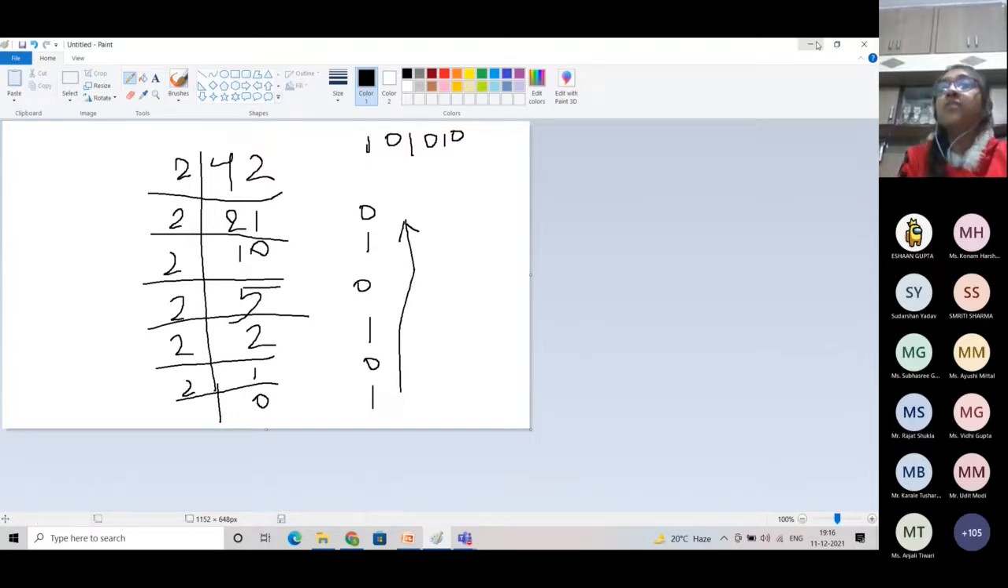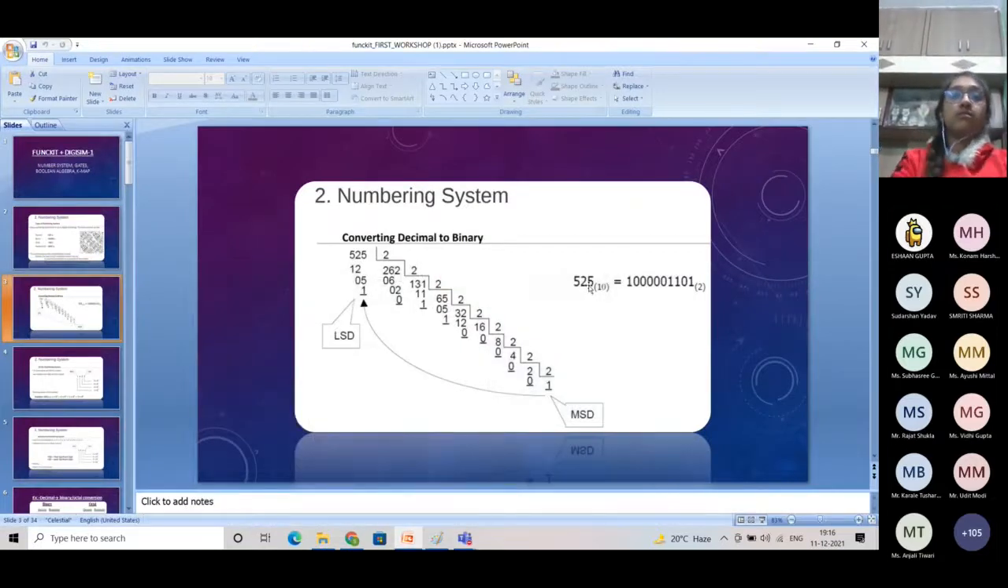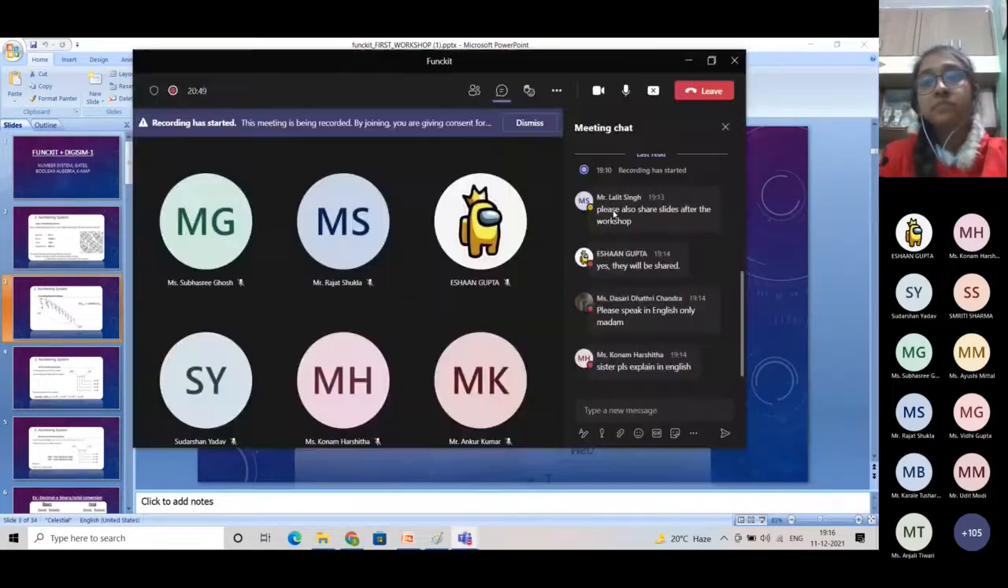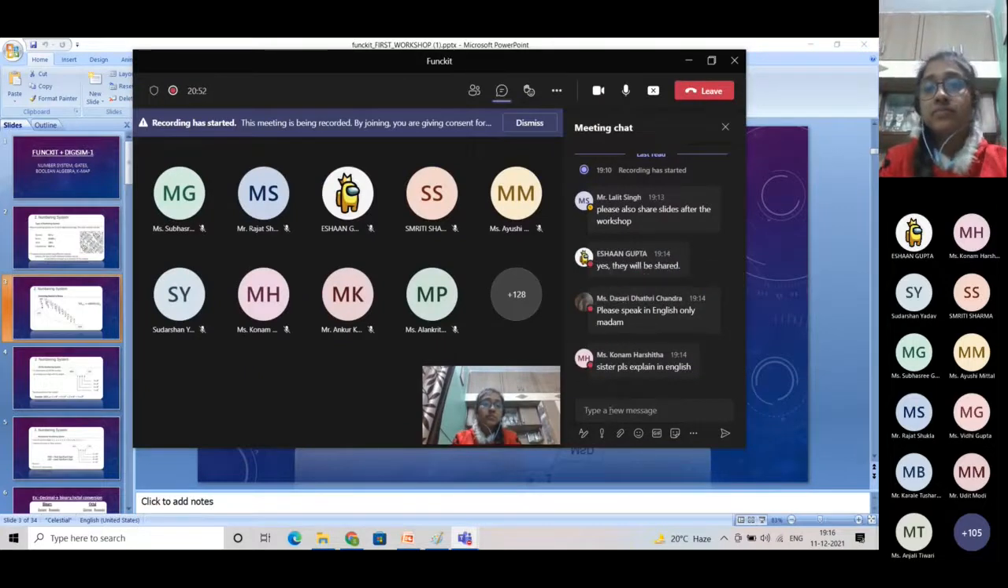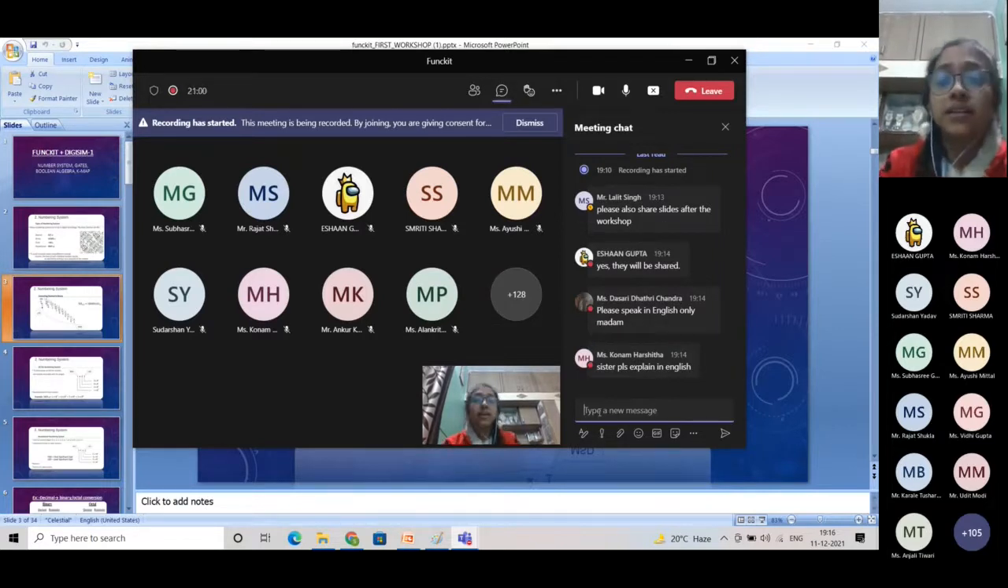Fine. Okay. So if you have understood this, then quickly write the binary representation of 24 in the chat. I'm looking into the chat. Write the binary representation of 24 on the chat quickly.